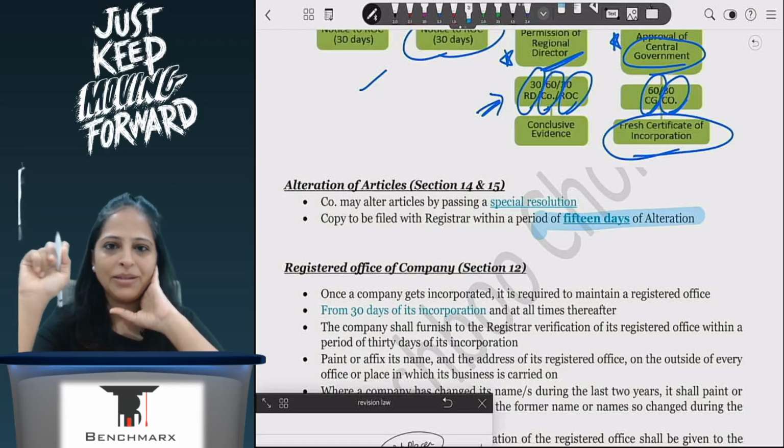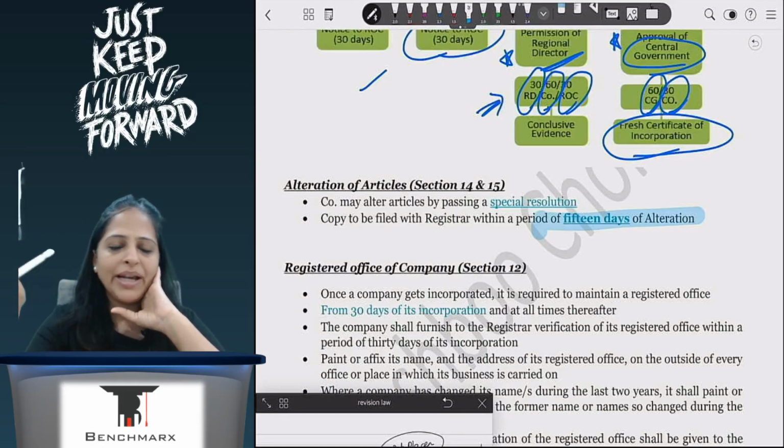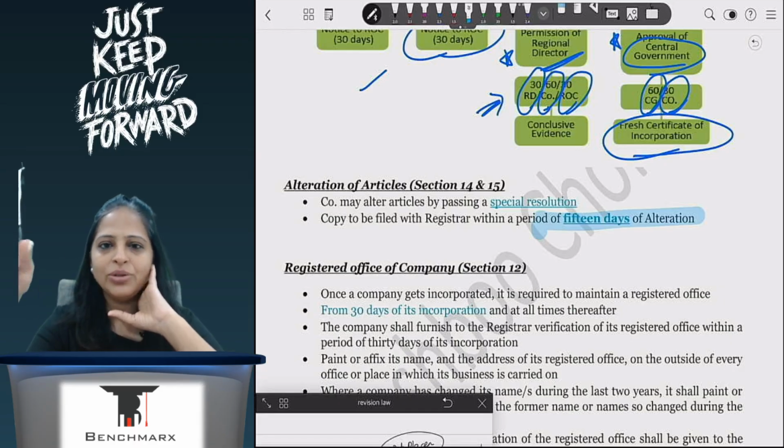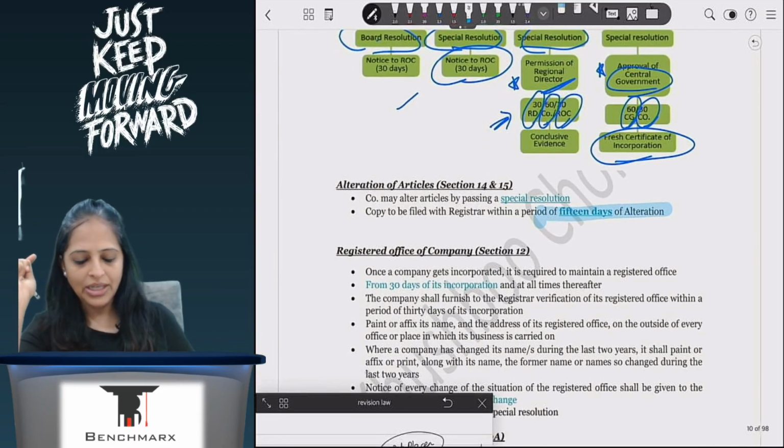This is for a public company, not for a private company, provided the private company has complied with its annual return and financial statement, so that exemption is available. So I will have to do voting by postal ballot for these two things for a public company. Otherwise I can do a normal special resolution, no problem, but the voting there will be by postal ballot. Remember that one.